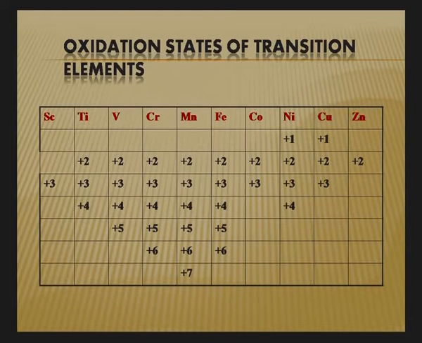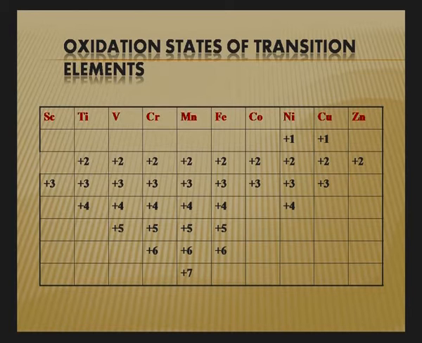For example, in the 3d series, from scandium to zinc, which element shows the maximum oxidation state? Manganese shows +7 oxidation state. And as we move from manganese to zinc, this oxidation state decreases. What is the reason why manganese shows the maximum oxidation state +7? Actually, up to manganese you will find the difference is very small. But as you move to higher elements, the difference increases. So a smaller number of electrons are involved in bond formation.